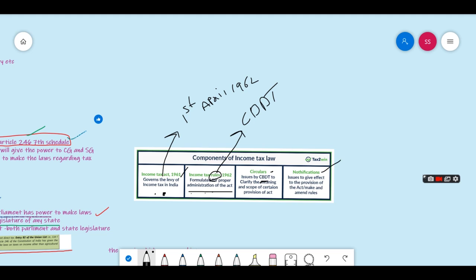And if they remove or add any clauses or provisions, or amend rules, they have to give a notification to give effect to that, right? So these are the components of income tax law: one is the Income Tax Act 1961, another is the Income Tax Rules 1962, and another is circulars and notifications, right?